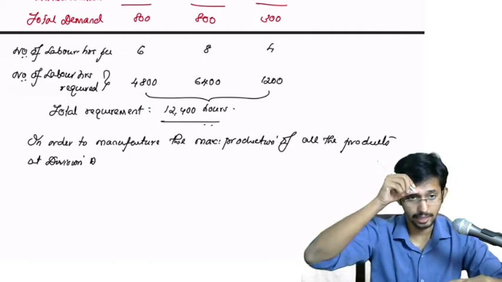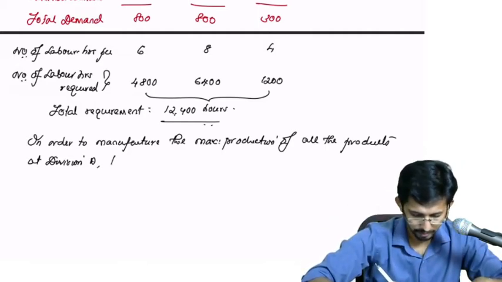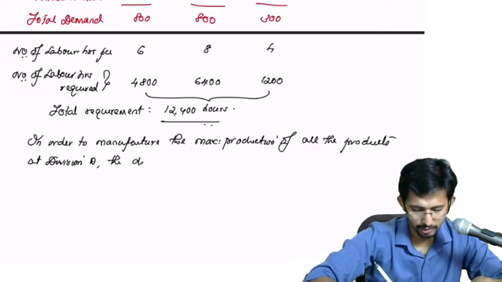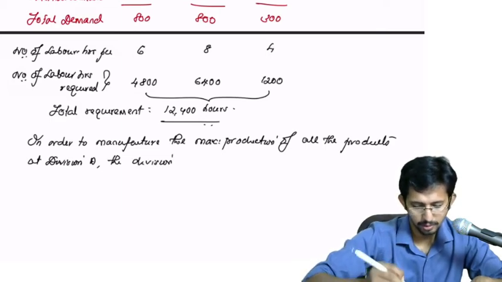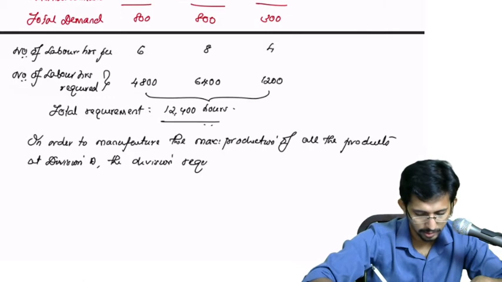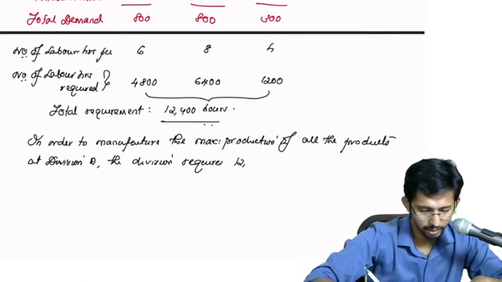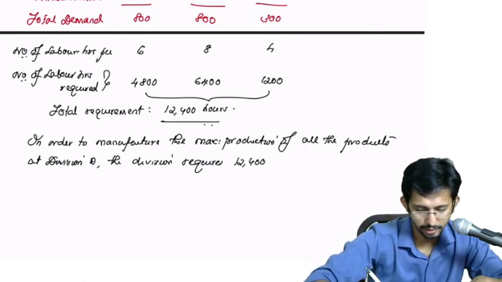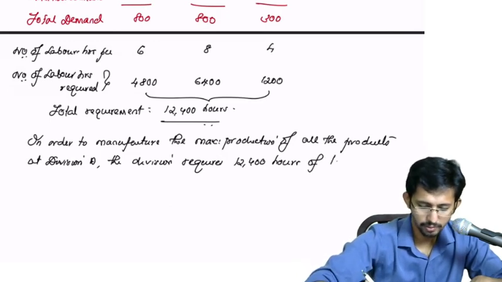Yes, division A. The division requires 12,400 hours of labor.